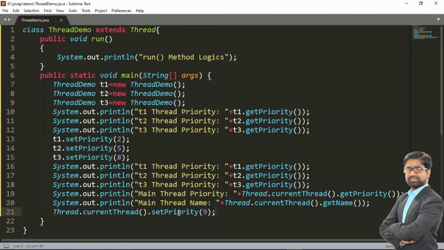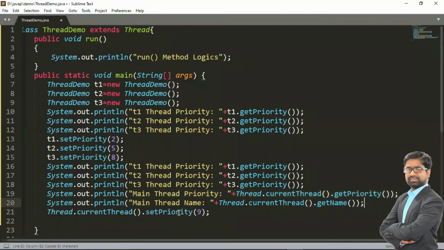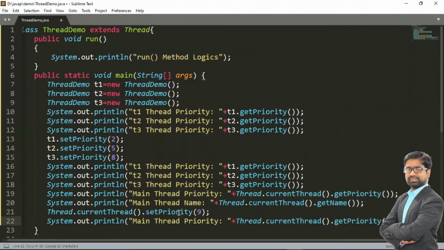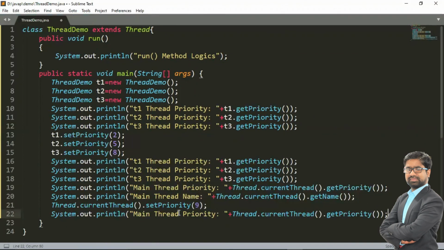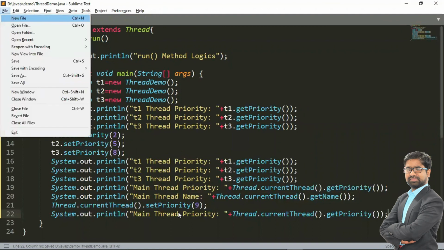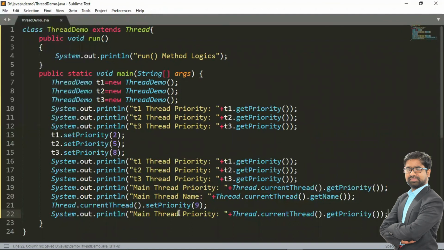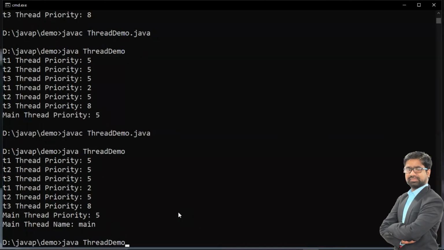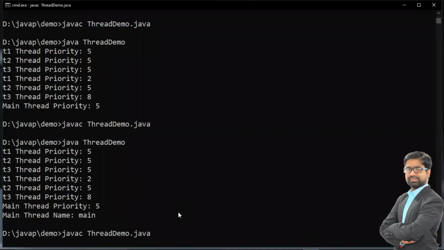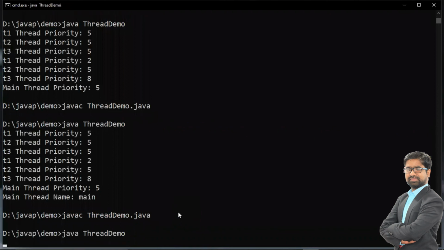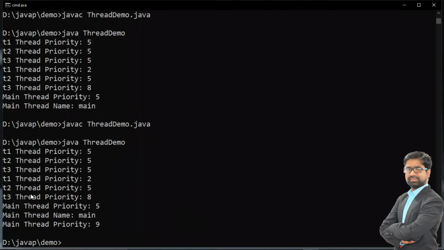Then print what is the current priority of my main thread. So same message we have to print. What is the current priority of my thread? This will show what is the current priority of my thread. Okay, now let me execute again. Compile fine, working fine. So first time my main priority was 5.